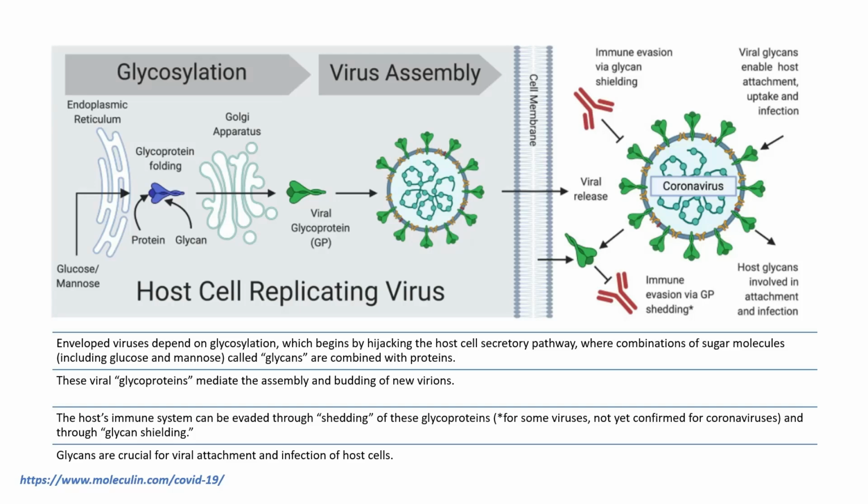And these viral glycoproteins mediate the assembly, and it results in budding of new variants. And also because of these glycoproteins, it results in evasion of the immune system, and these glycans, namely glucose and mannose, are very critical for viral attachment and also infection of the host cells.